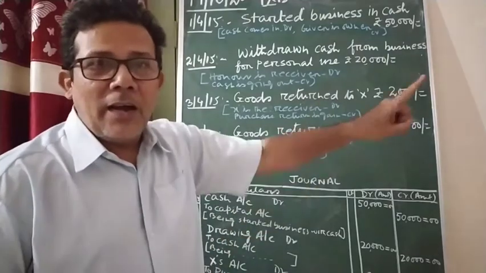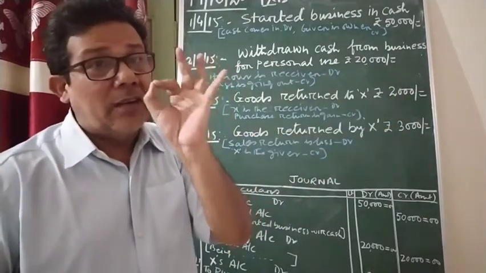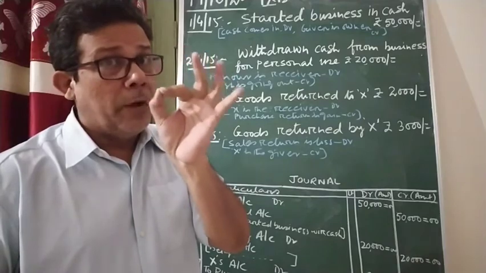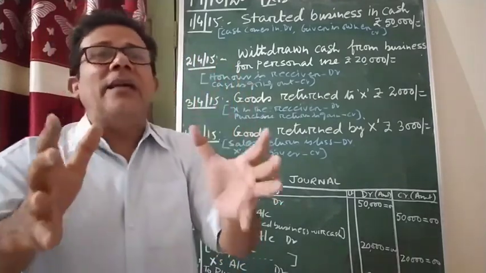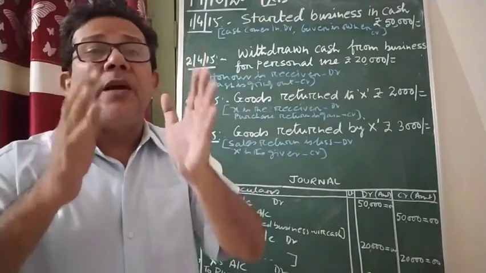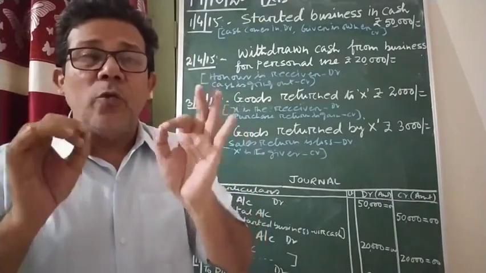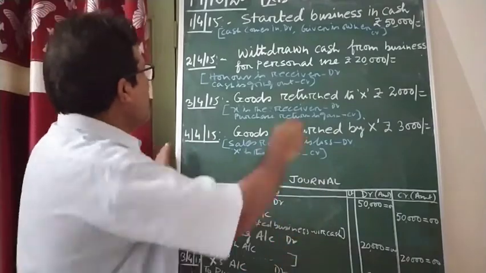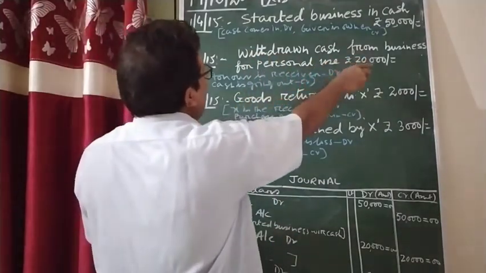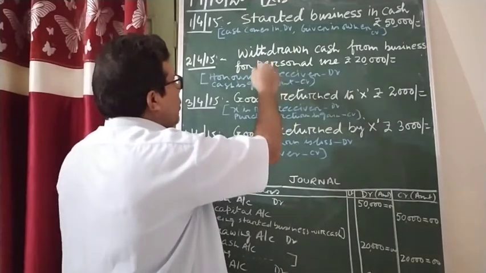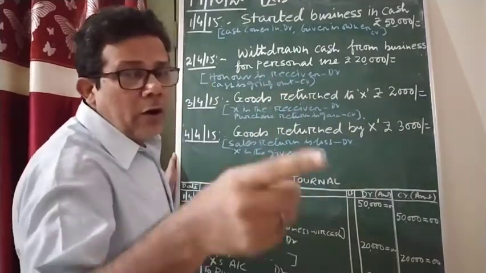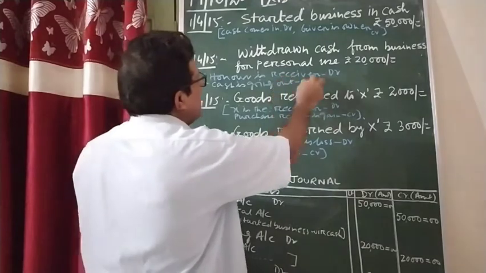You must have learned when I taught you the accounting terminology. What do you mean by drawing? Drawing means the amount taken by the owner for his own personal use. That is what is called drawing here. So here, cash is withdrawn from the business. Who is receiving the money? The owner is receiving the money. So when the owner is receiving the money, what is it called? Drawing. When anyone is receiving, that is called debit.